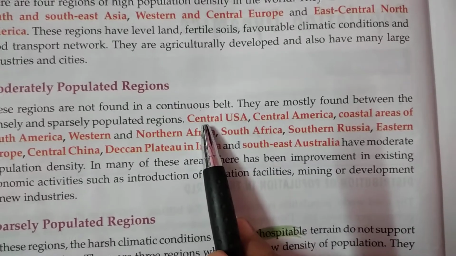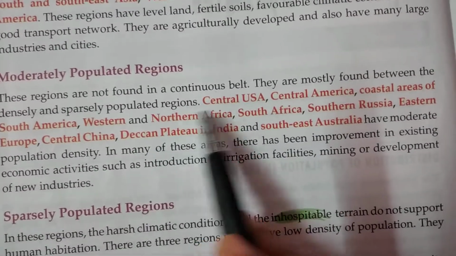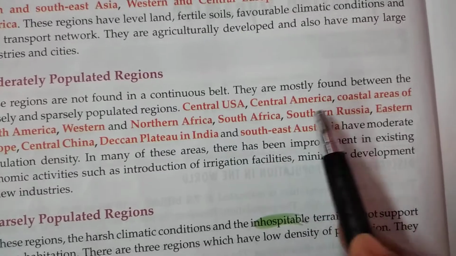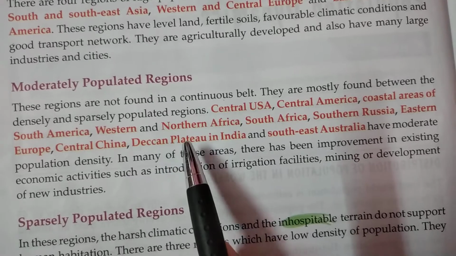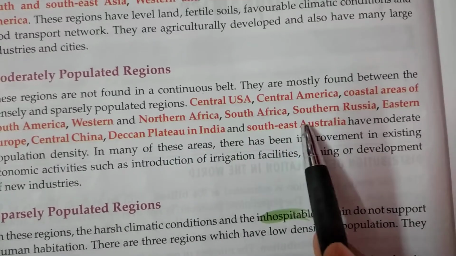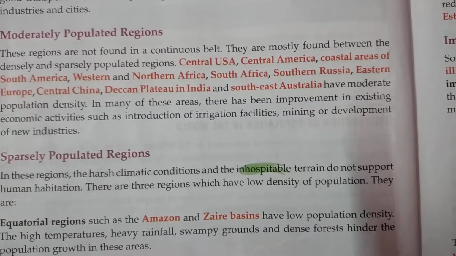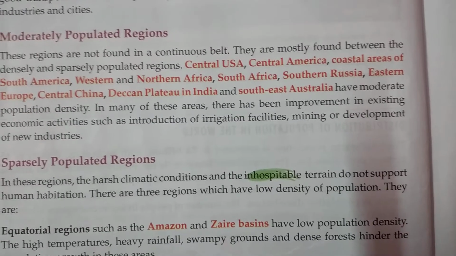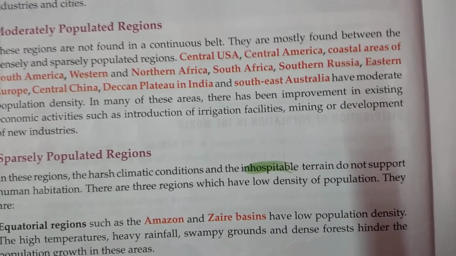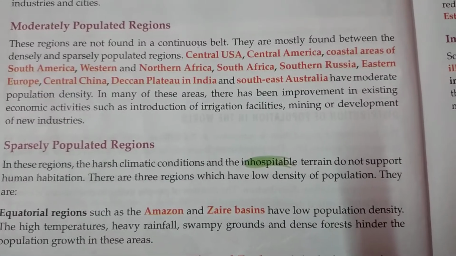It is the central portion of USA, Central America, coastal areas of South America, Western and Northern Africa, South Africa, Southern Russia, Eastern Europe, Central China, Deccan Plateau of India, and Southeast Australia. Okay, so all these places have got medium or moderate population density. Why do these places have medium or moderate population density?